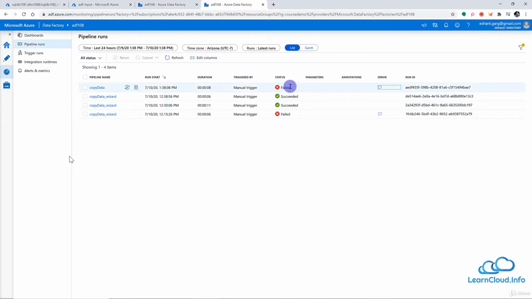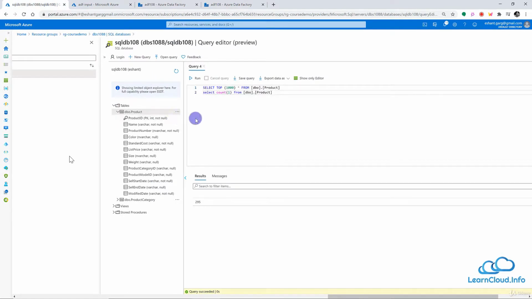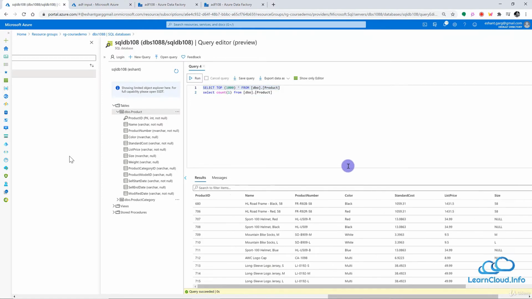and all right, it seems like our pipeline failed once again. So let's look at the error and see what's going on here. And it says that cannot insert the duplicate key value. Okay, so in the last demo we populated this table, if you remember, and we already have rows here. And in this, product ID is the primary key, and we are trying to insert the same data again within this table, and that's why our pipeline is failing.